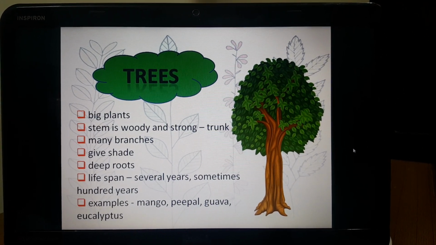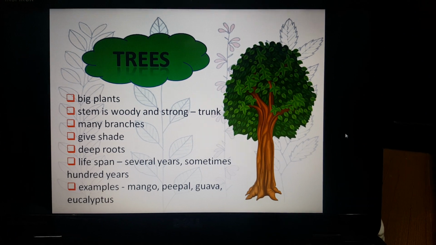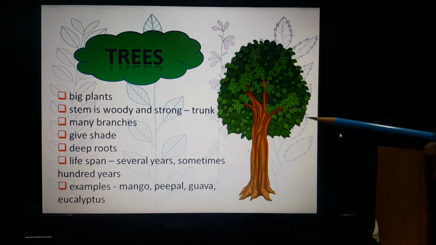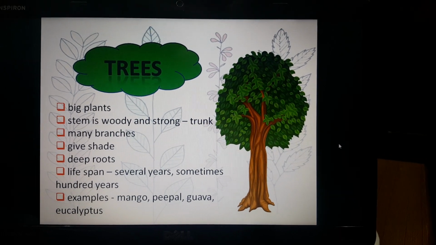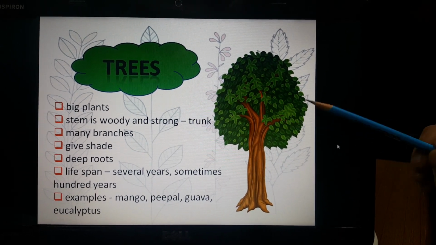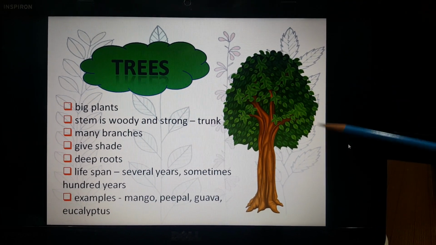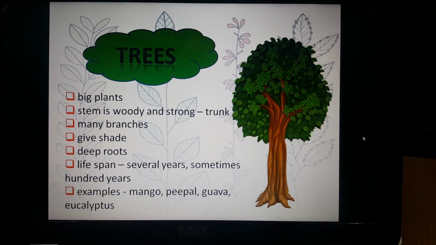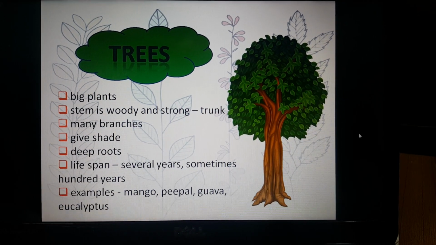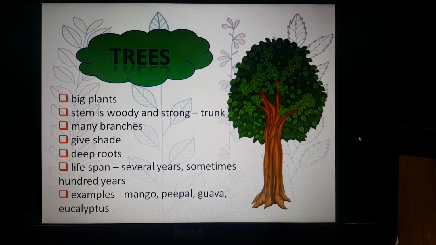Trees are big plants. They are very big in size. Their stem is woody and strong. Here you can see the stem is very thick, strong and woody. The stem is known as the trunk. Trees have many branches, and because of many branches and lots of leaves, they have a big canopy, so they give a shade. They have a deep root system to absorb water from the soil.